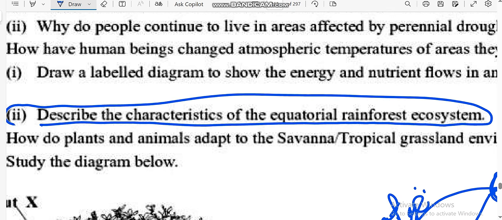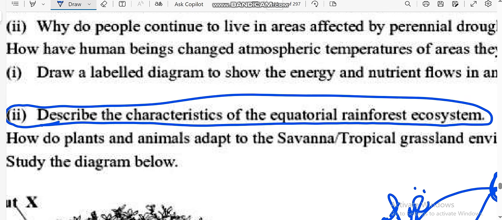Ndo patati paya ukaitarisa equatorial rainforest, you are going to see kuti kune ma very tall trees. Another characteristic ndeyekuti kune dense evergreen forest.